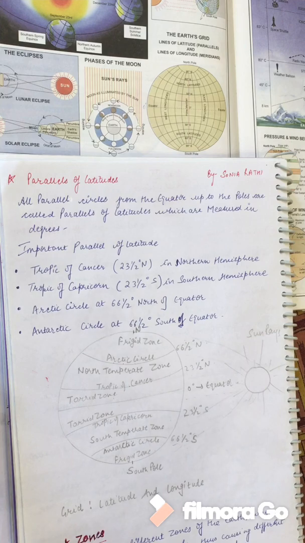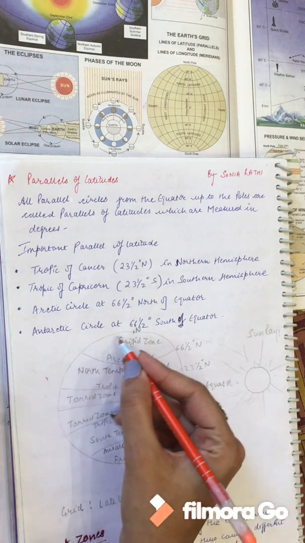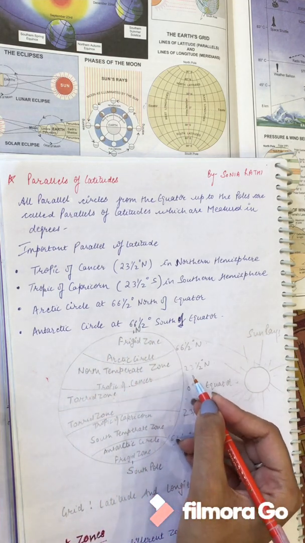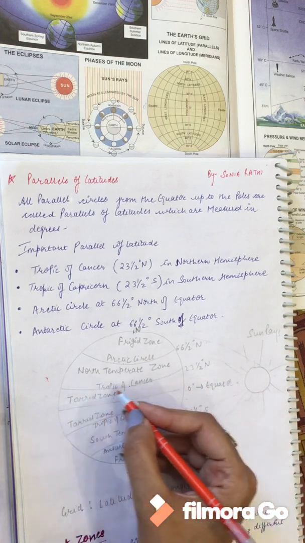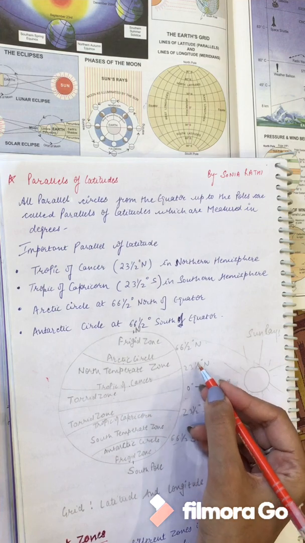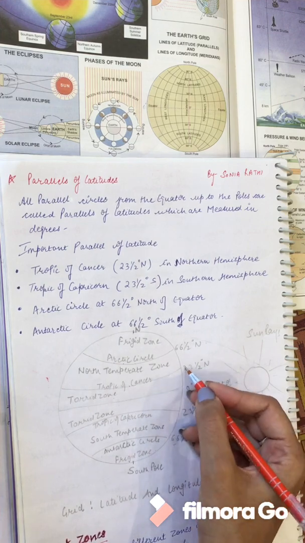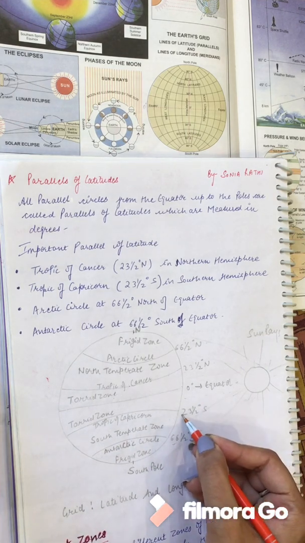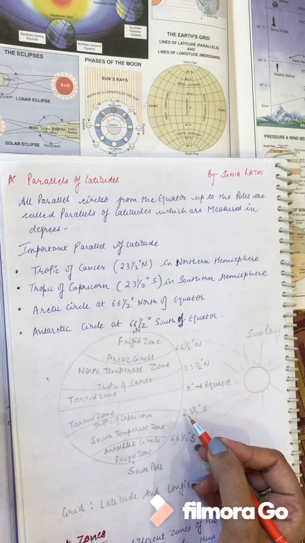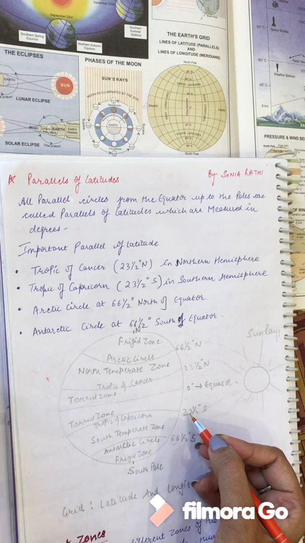And the important parallels of latitude are: first is the Tropic of Cancer. Where does the Tropic of Cancer lie? It lies in the northern hemisphere above the 0 degree, at 23 degree north. It is above the equator in the northern hemisphere. Second comes the Tropic of Capricorn, which lies in the southern hemisphere below the 0 degree.